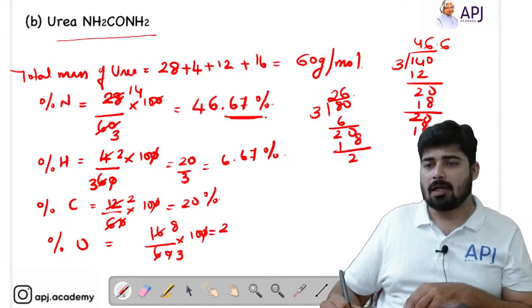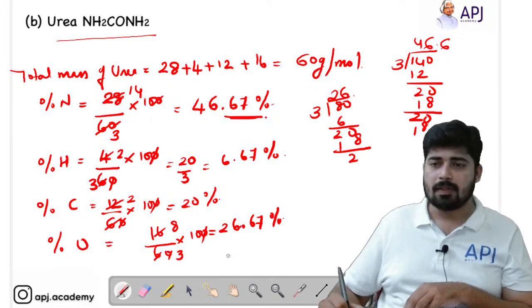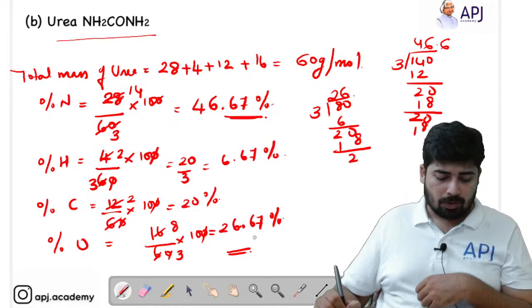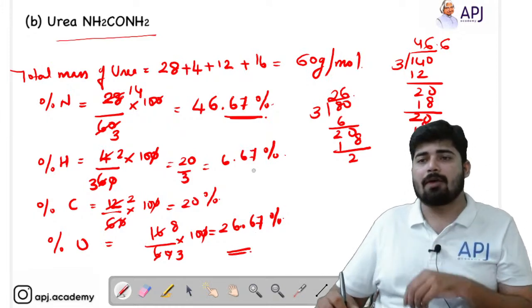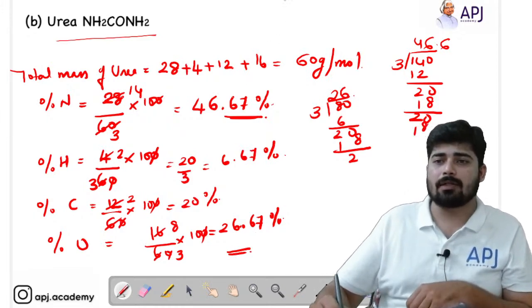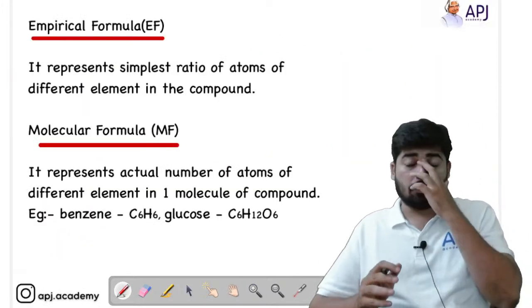So we got the mass percentage of oxygen as 26.67%. So that's it, students. We have successfully calculated the mass percentage of each element present in urea.